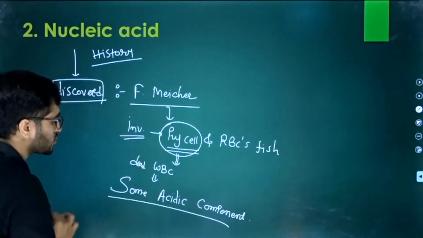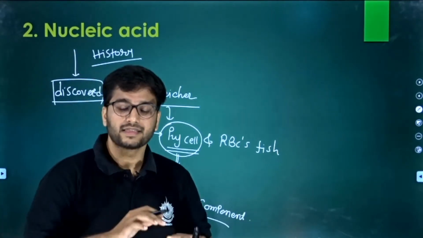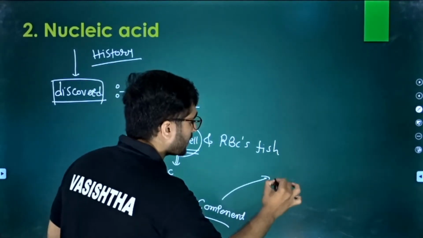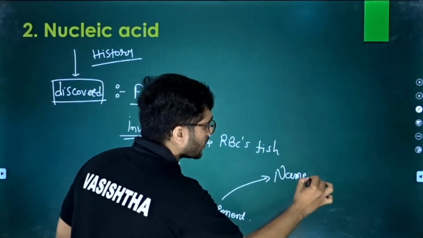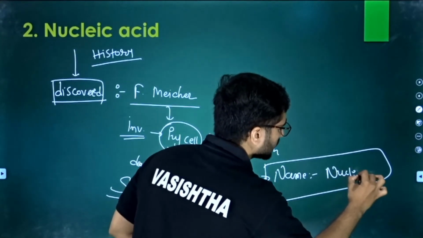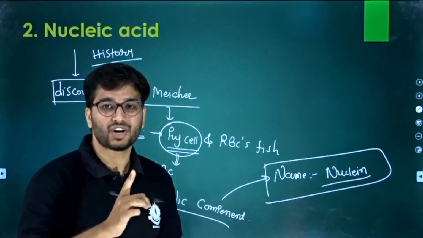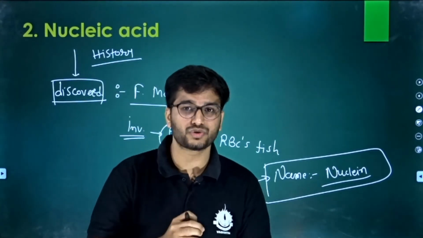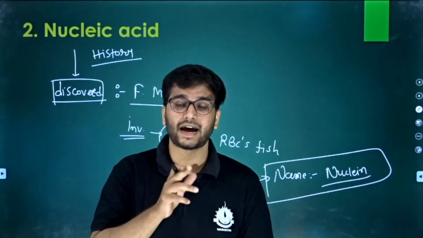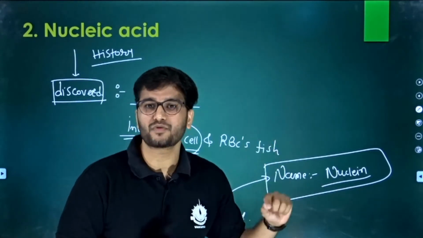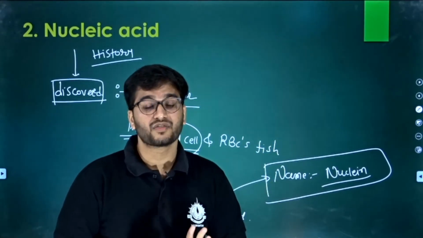So what are those acidic components? That acidic component was later given a name, and that name was nuclein. So it is not the nucleic acid as we know it today. It was nuclein at the time of discovery, discovered by Friedrich Miescher.